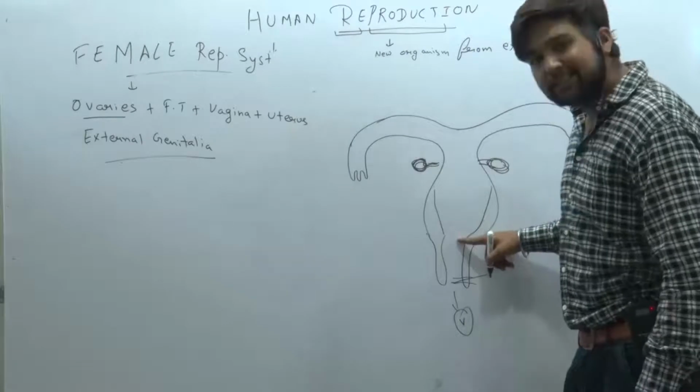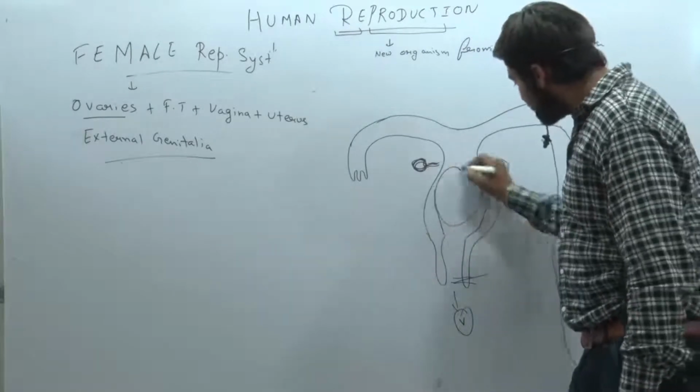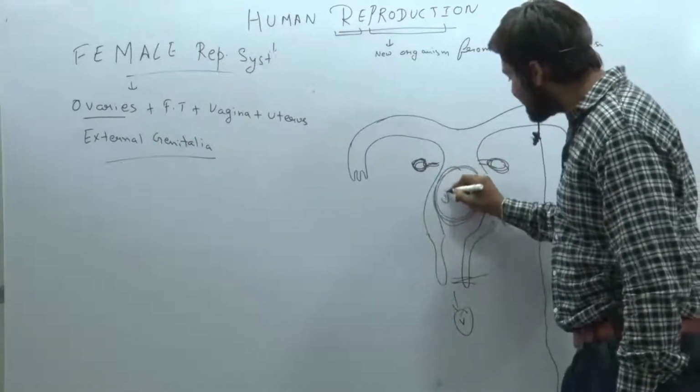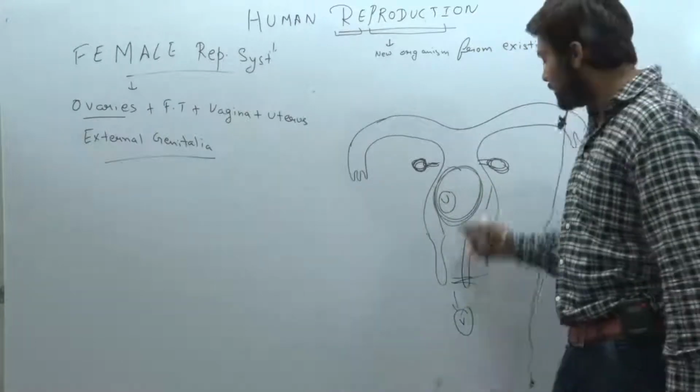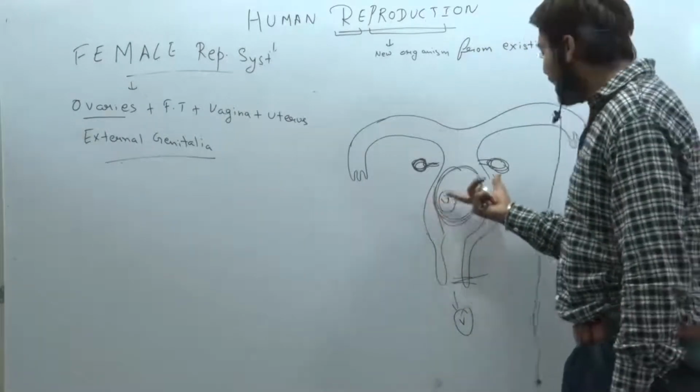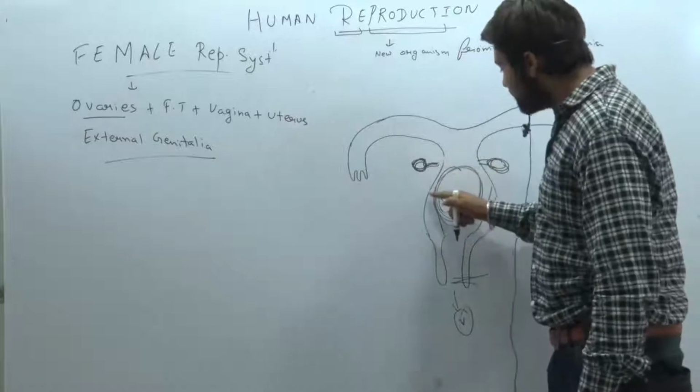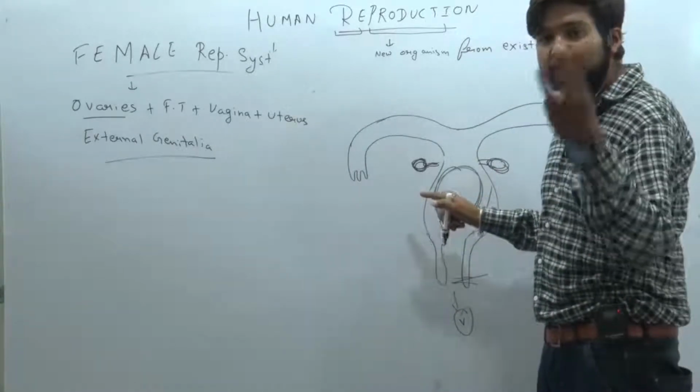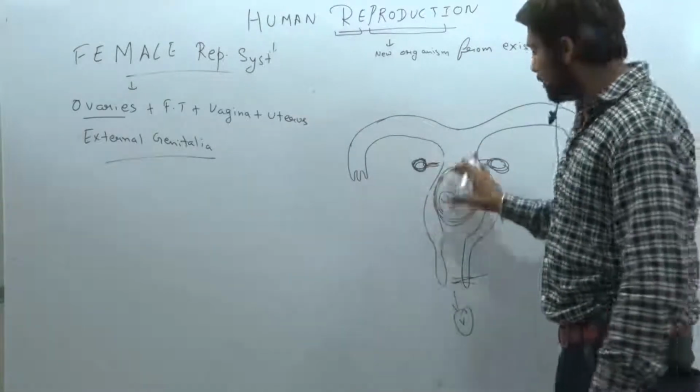The next part is known as the cervix. Then we go to this part, the womb, or you can say the uterus, where the baby will come and attach. Here are the layers: endometrium, perimetrium, myometrium. There are 3 layers found in this part of the uterus.